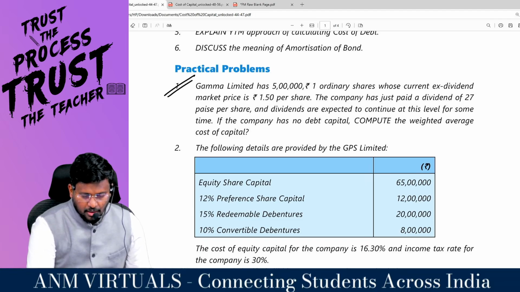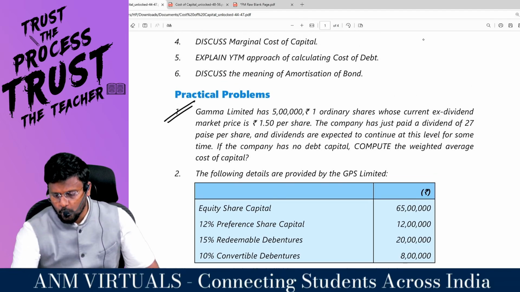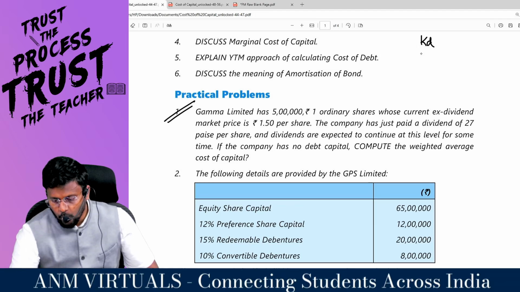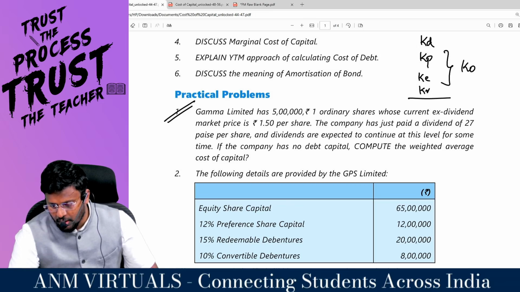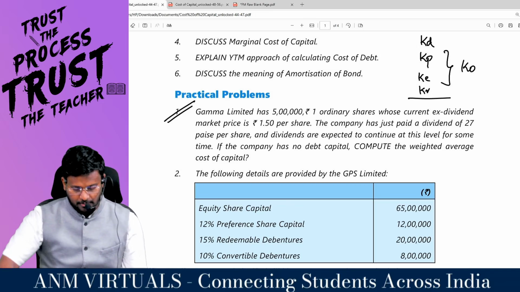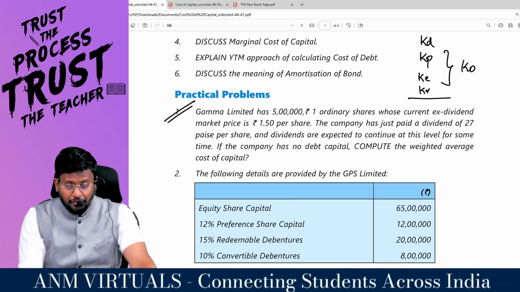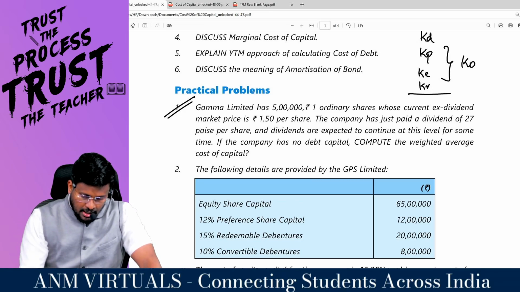Sir, we have completed the chapter cost of capital. In that chapter, we have learned how to find out the KD, the KP, the KE, the KR, and, put together, the KO. That is WACC, weighted average cost of capital. We will be doing the first practical question of the ICAI book back.